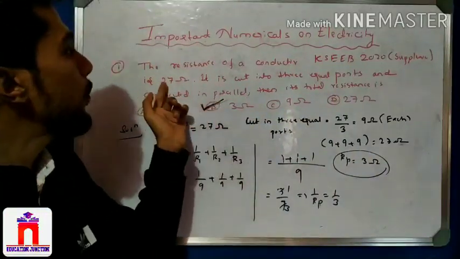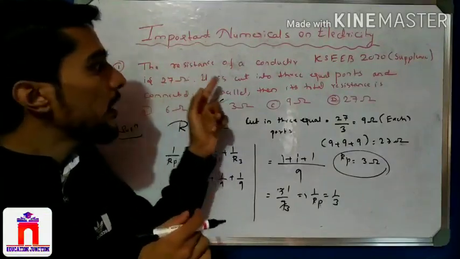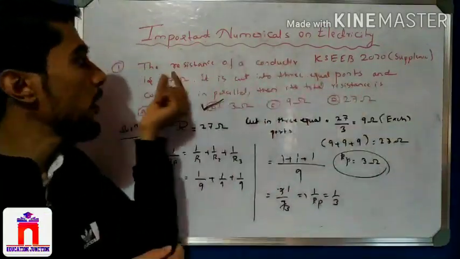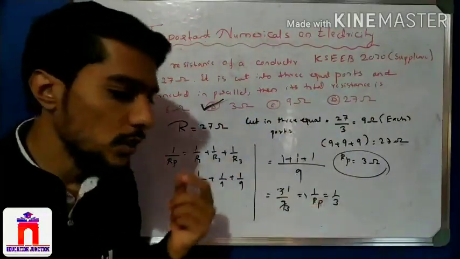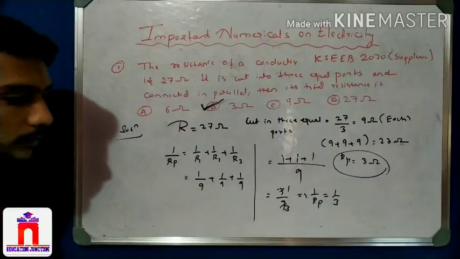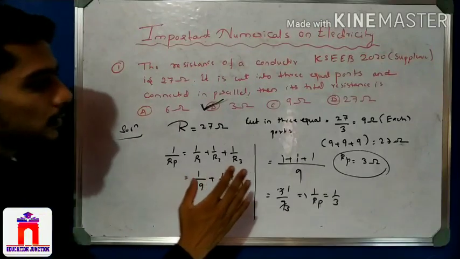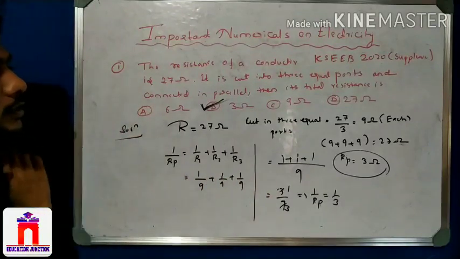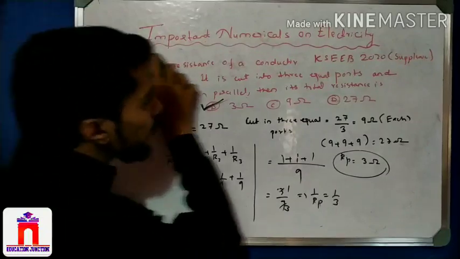For practice, use different types: take 25 ohm cut into 5 parts, take 20 ohm cut into 4 parts. That is your practice, right? So this is numerical number 1, so please write this down. I come to the next one. Please pause the video, I can wait here. You pause the video and write this down. Okay, right, I can remove the question.